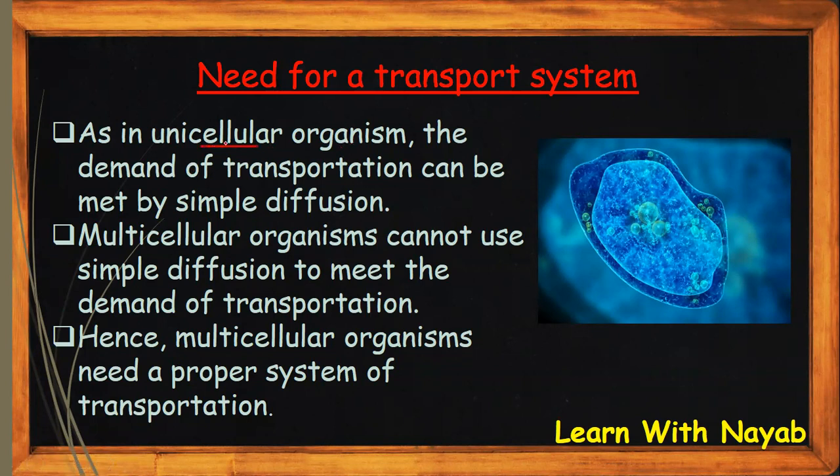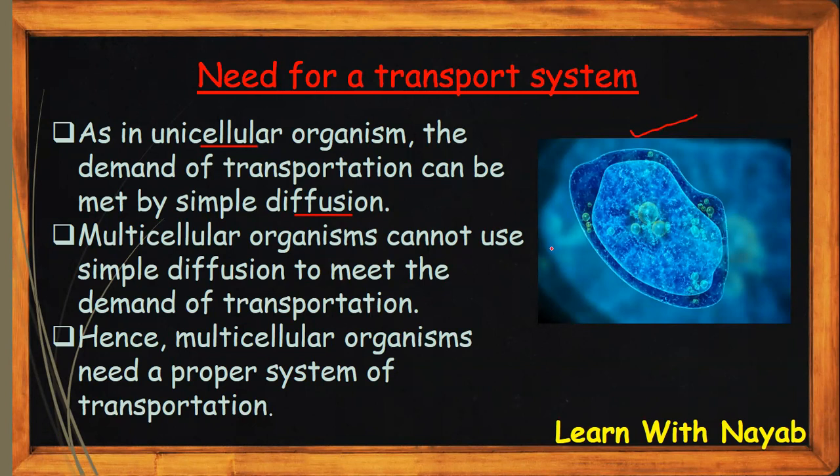Unicellular organisms are organisms which have only one cell in them. So in unicellular organisms, the demand of transportation can be met by simple diffusion. So there's only one cell, as you can see in the diagram. This is the unicellular organism called amoeba. So in a unicellular organism, there's only one cell, and simple diffusion can be very easy, and it can meet the demand of transportation of substances between it and the environment.